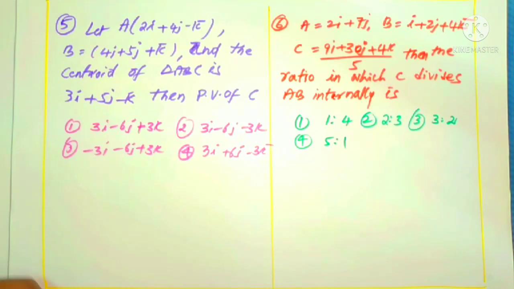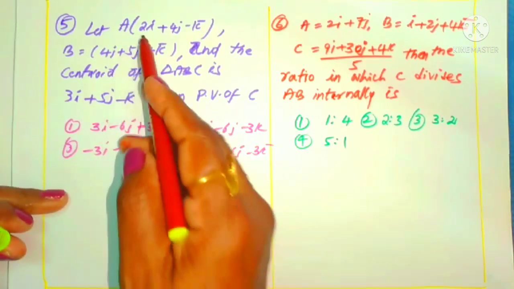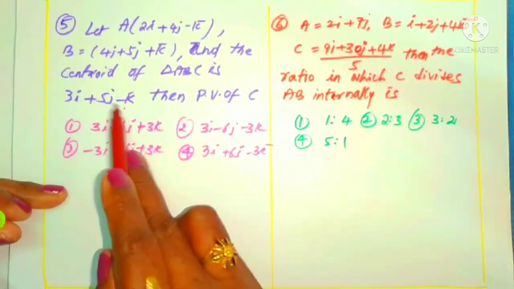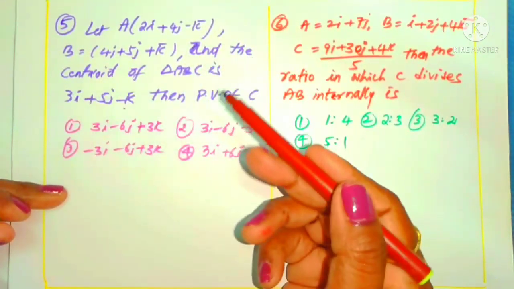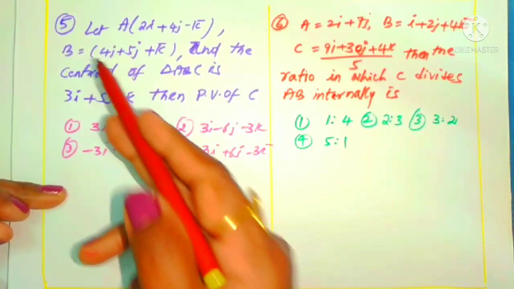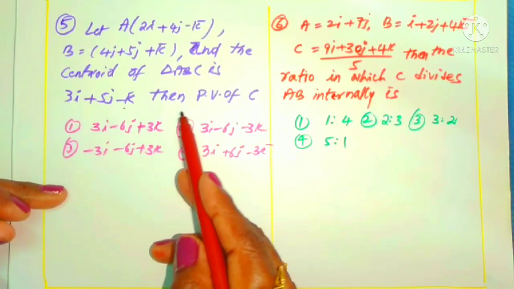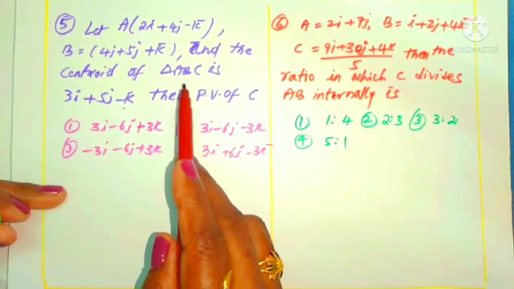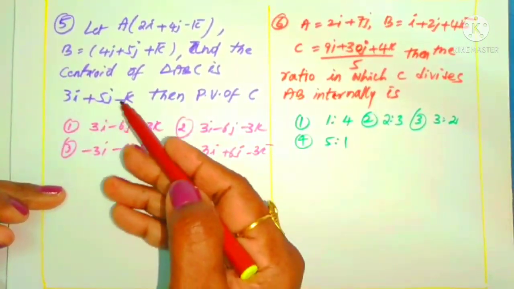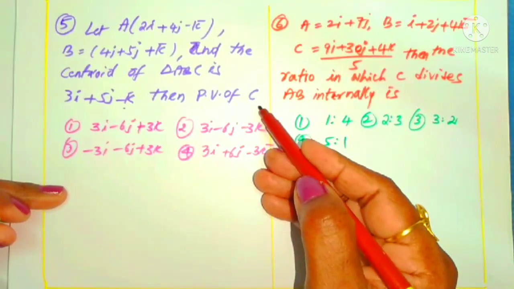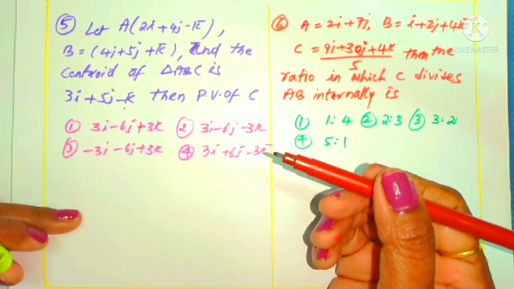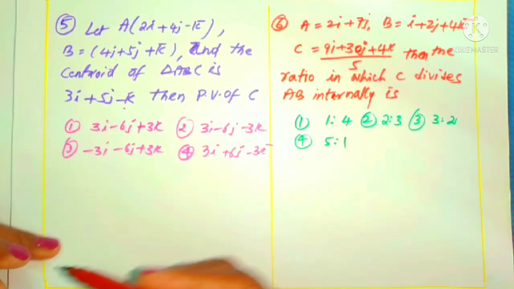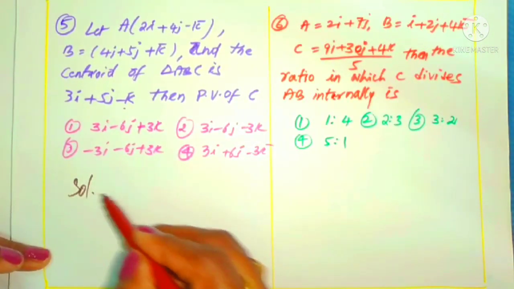Look at question number 5. What is given here? Let A and B be two points and the centroid of triangle ABC. This means two vertices of the triangle are given, and one centroid is given. Then the position vector of C is what we want in triangle ABC. Two points are given, one centroid is given, and we have to find one more vertex. You know that triangle ABC clearly has 3 vertices. We want the third vertex.